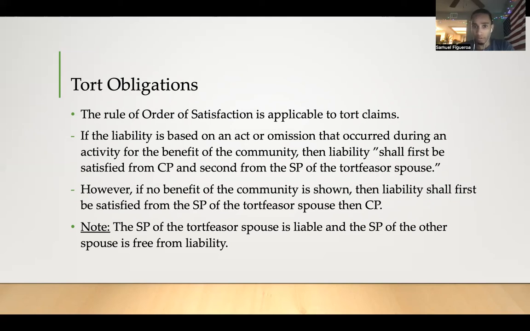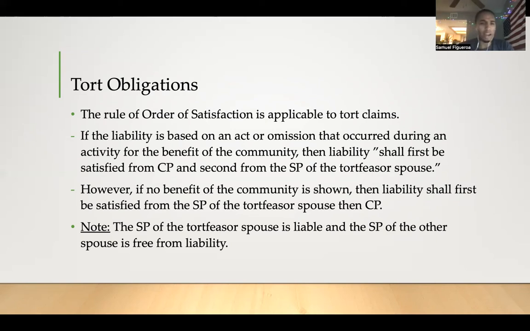However, if no benefits of the community is shown, so let's say that husband was driving to his friend's house for a beer to hang out and watch a football game, that's not for the benefit of the community, right? Therefore, his separate property will be liable for the car crash first, and then the creditor will go after the community property funds.